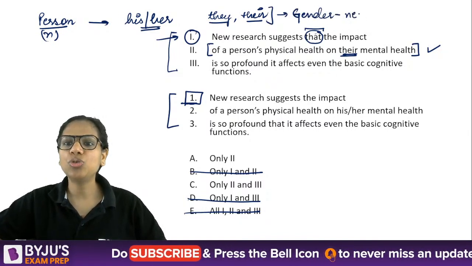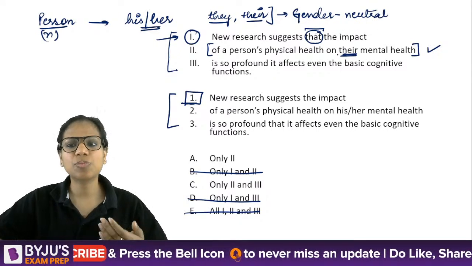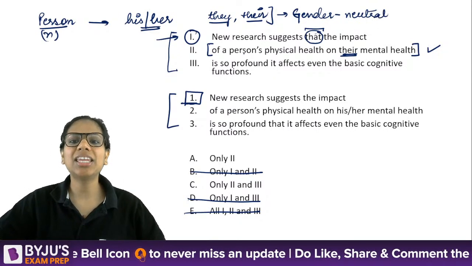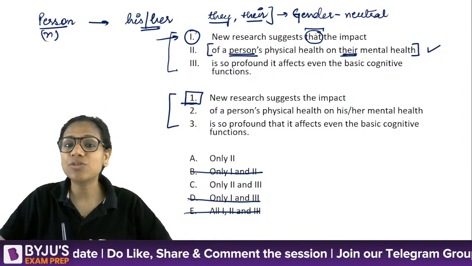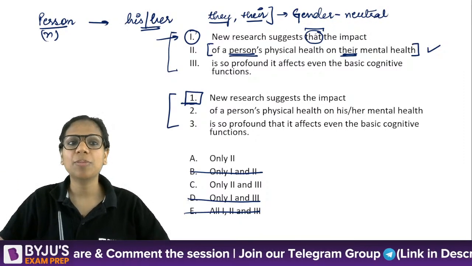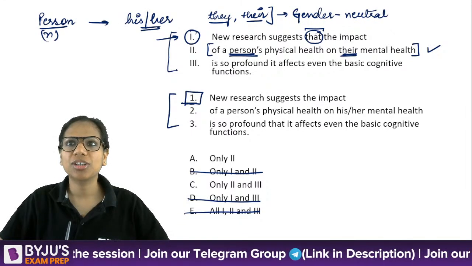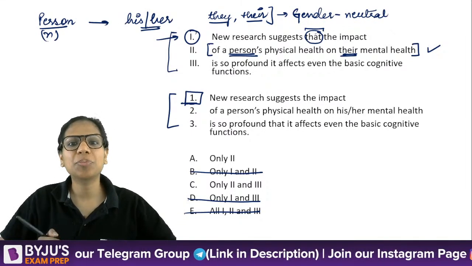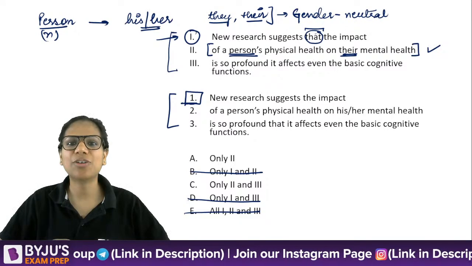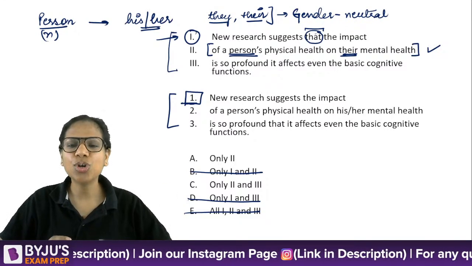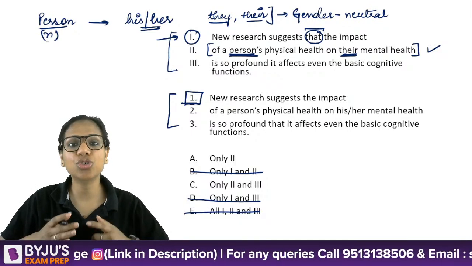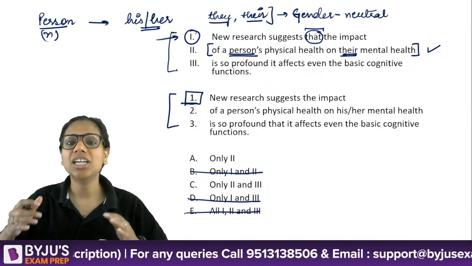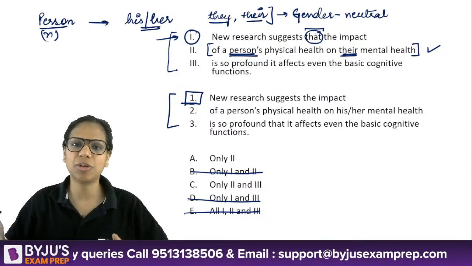So in a bid to become gender neutral, there has been this move towards they, their, even for nouns that are singular. That is why you must have seen that in spoken conversations, people say someone has left their purse behind. So, someone is singular. In standard British English, in written English, you should not say someone has left their purse behind. It should be someone has left his or her purse behind.